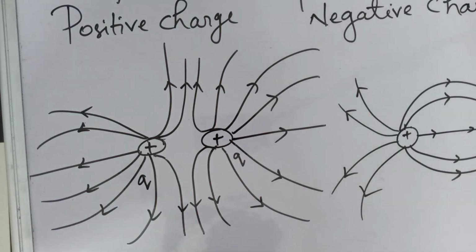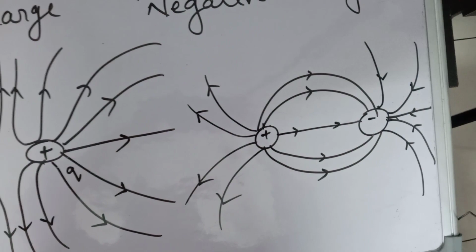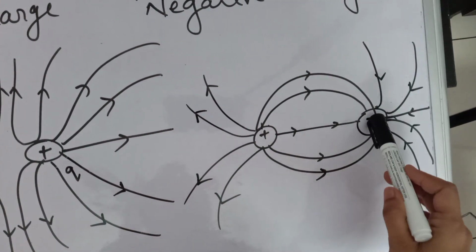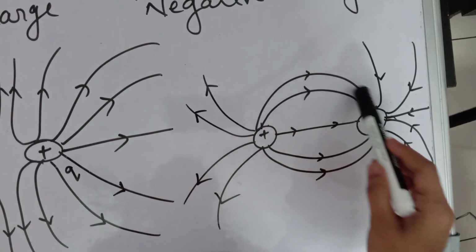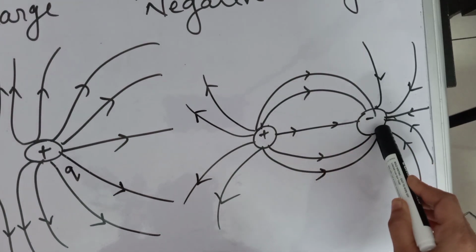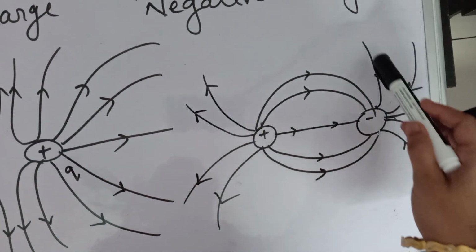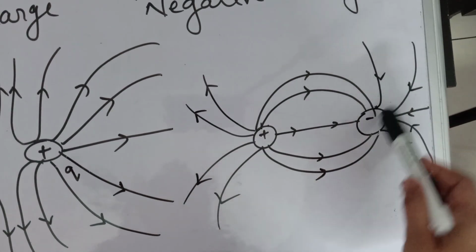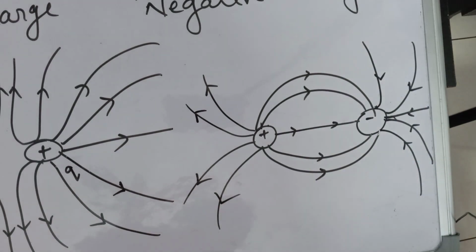And suppose we are considering positive and negative charges, then what will happen? Here we have the picture. Here we have a positive charge and here a negative charge. So the field lines will start from the positive charge. So here it is going towards the negative charge. And here it is going outward, and on this side it is coming inward. So like that we will draw the dipole, that is a positive and negative charge. The field lines will be like this.